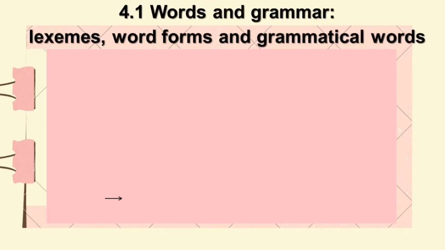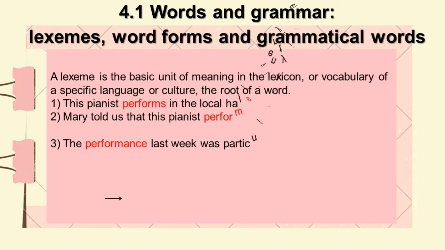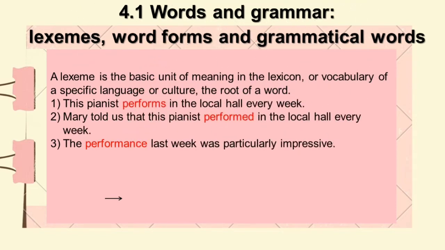Words and grammar: lexemes, word forms, and grammatical words. A lexeme is the basic unit of meaning in the lexicon or vocabulary of a specific language or culture, and the root of a word. For example, this pianist performs in the local hall every week. Mary told us that this pianist performs in the local hall every week. The performance last week was particularly impressive.